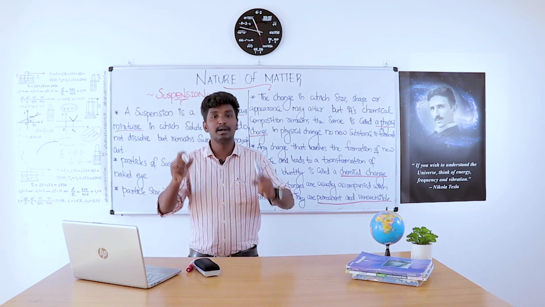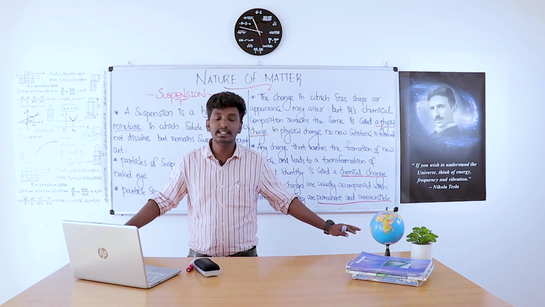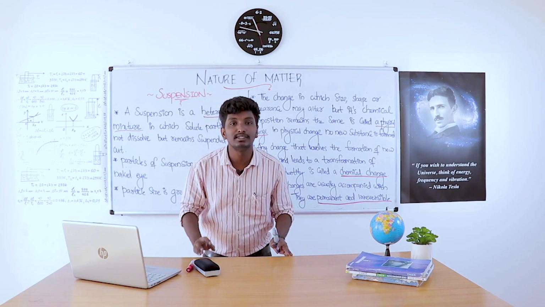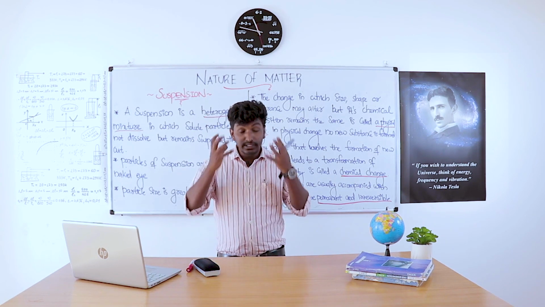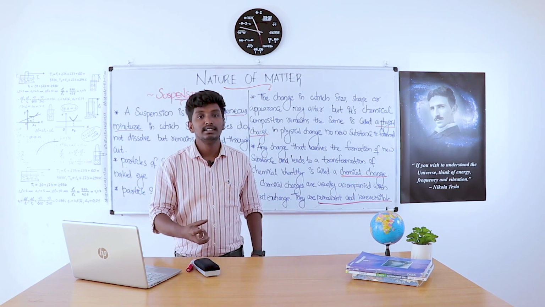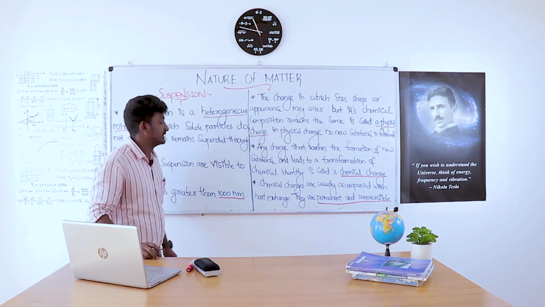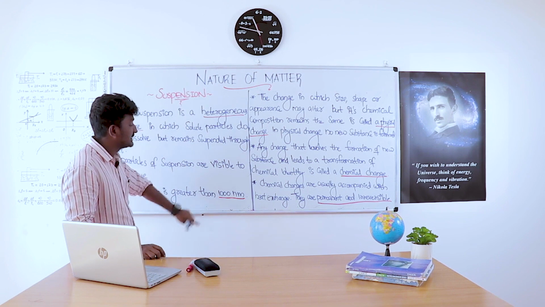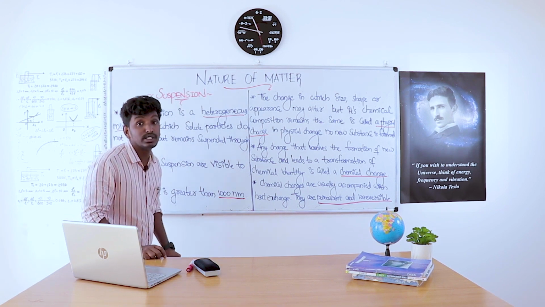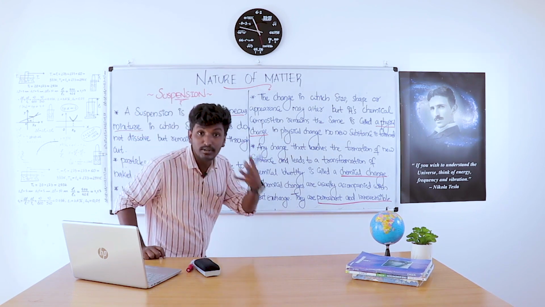We can see the particles by our naked eyes. We do not need any instruments to view the particles of a suspension. With our human eye, with our naked eye, we can see the particles of suspension. And the particle size is greater than 1000 nanometer. That's why we are able to see with our naked eye.